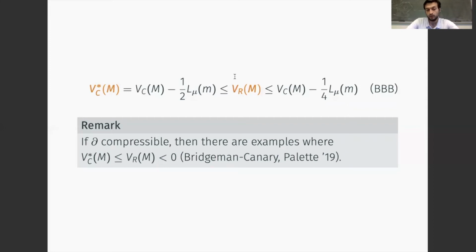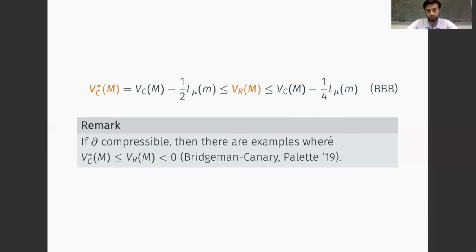So for this type of manifold, the infimum of the renormalized volume will always be negative, and it cannot be equal to the infimum of the volume of the convex core, which is always a non-negative quantity. And since we have this chain of inequalities, the same is true for the dual volume of the convex core.